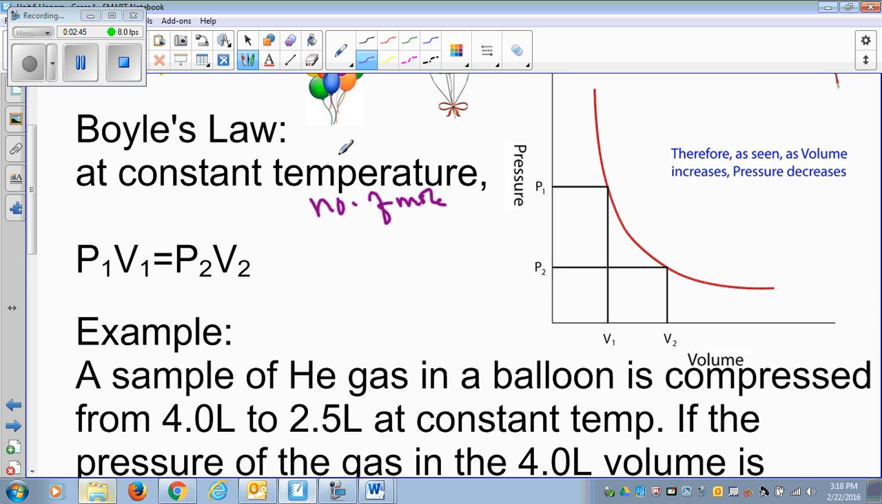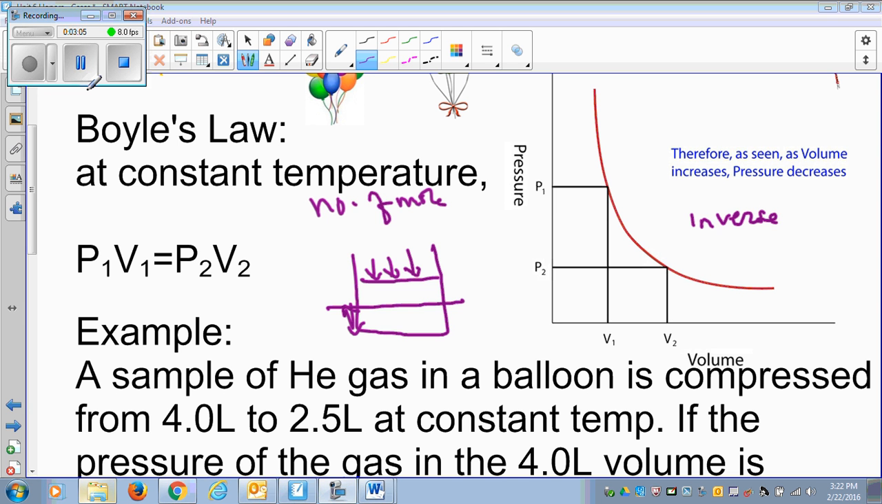So I assume that if number of moles don't change and if temperature doesn't change, then what happens to the pressure? As I just mentioned earlier on, if I increase the pressure on this lid, I can squeeze the volume down, and the volume will decrease. So as you see, this is an inverse relationship. As you increase the pressure, the volume will decrease. So it's an inverse relationship.